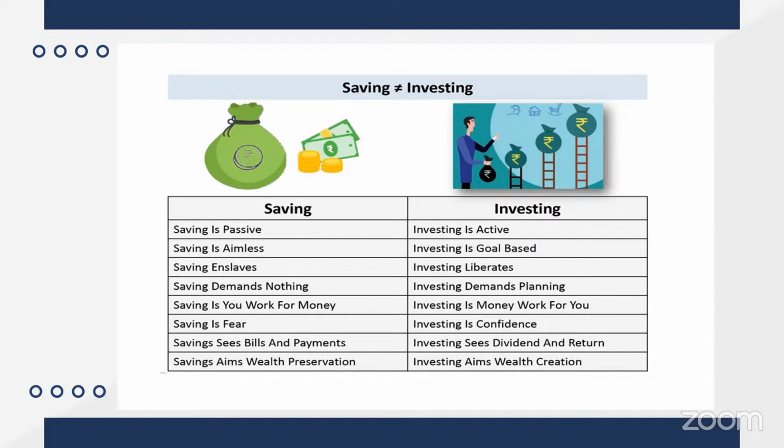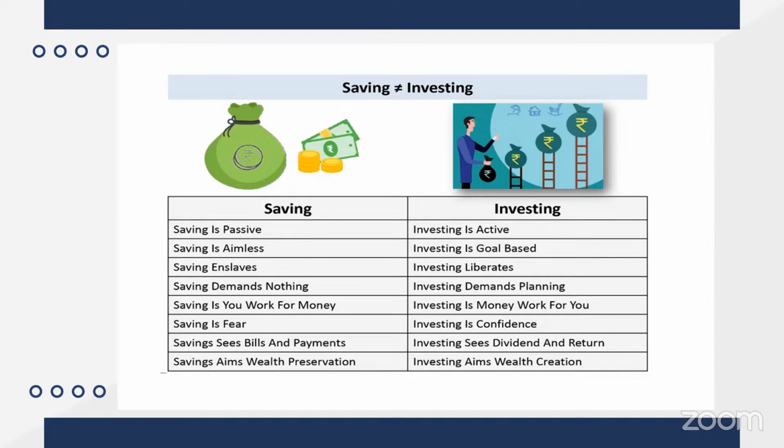So there's a difference between savings and investing. Savings is what you put in the bank, wherever you have some money, you just keep on putting into savings, and that will yield you somewhere around 4% to 5%, maybe 3.5% to 4% on a yearly basis. If you put it in a fixed deposit or recurring deposit, then it comes to around 7%, 8%.